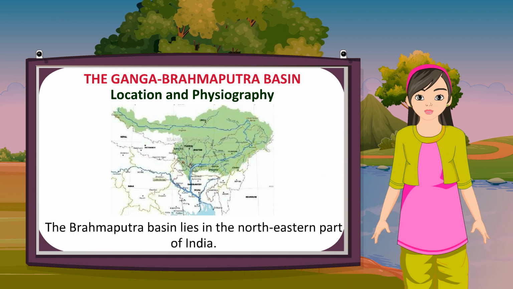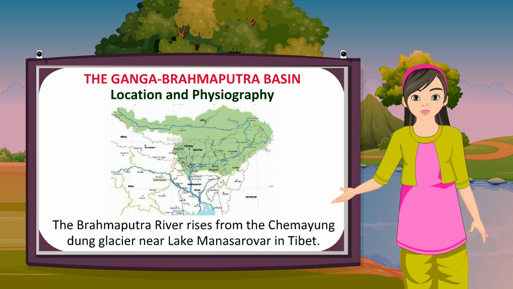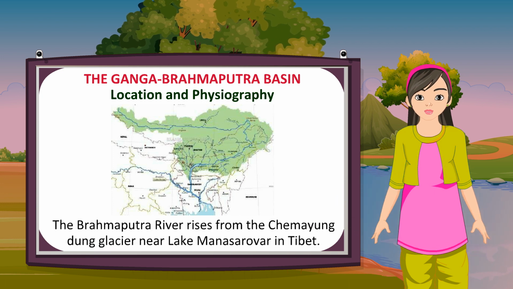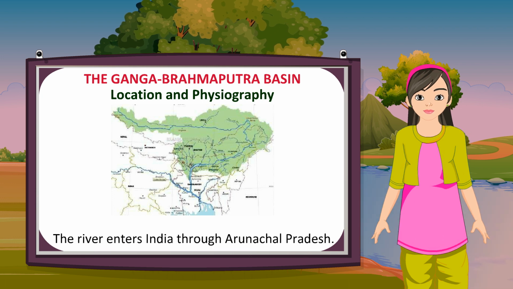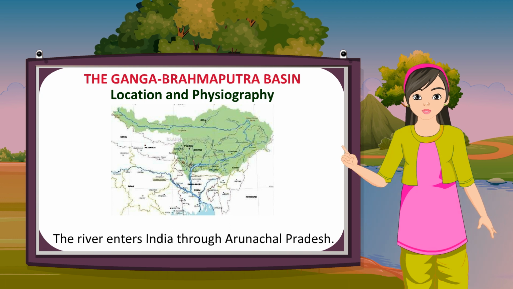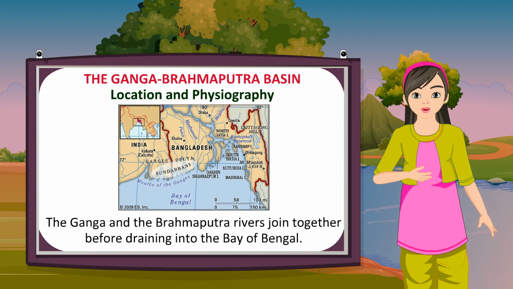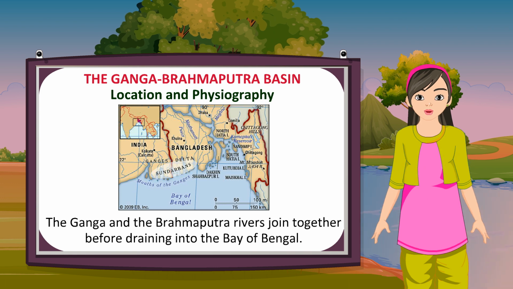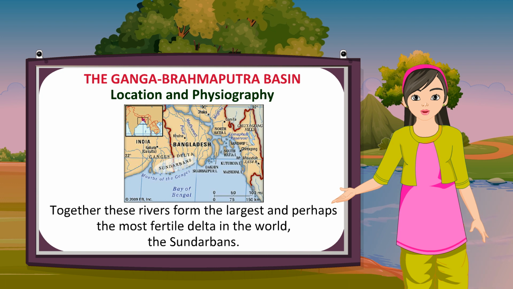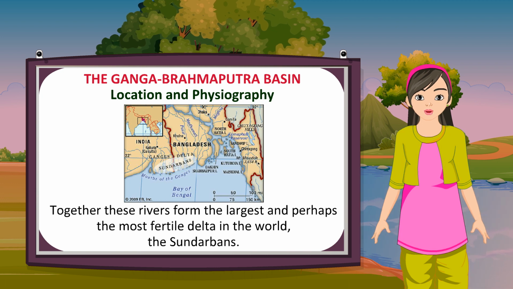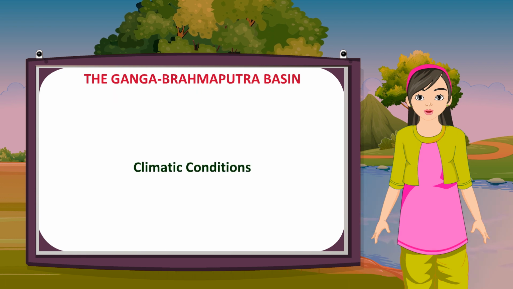The Brahmaputra Basin lies in the northeastern part of India. The Brahmaputra River rises from the Chemayungdung Glacier near Lake Mansarovar in Tibet. The river enters India through Arunachal Pradesh. The Ganga and the Brahmaputra rivers join together before draining into the Bay of Bengal. Together these rivers form the largest and perhaps the most fertile delta in the world, the Sundarbans.